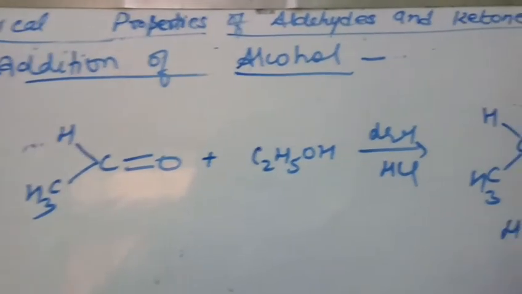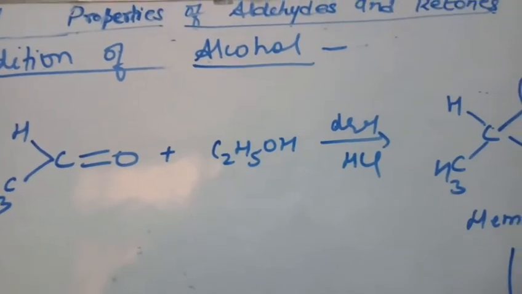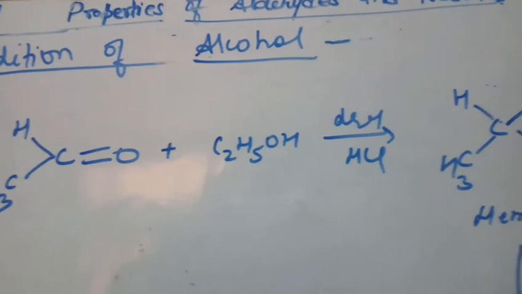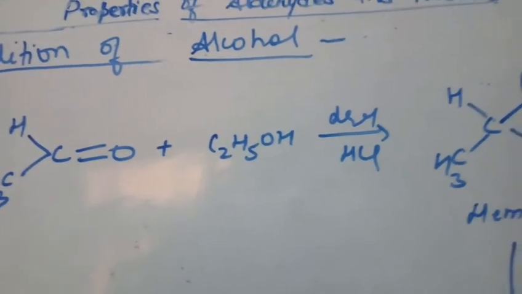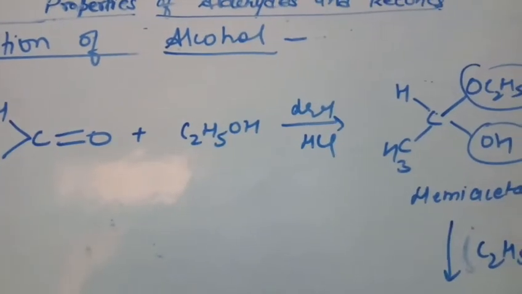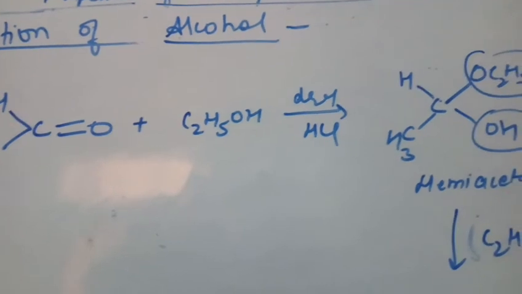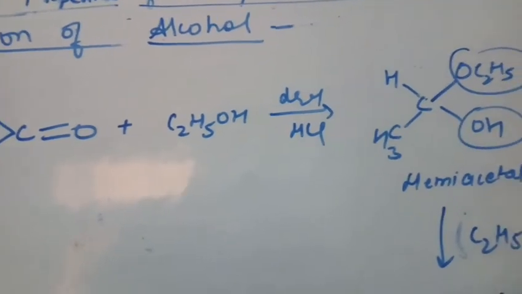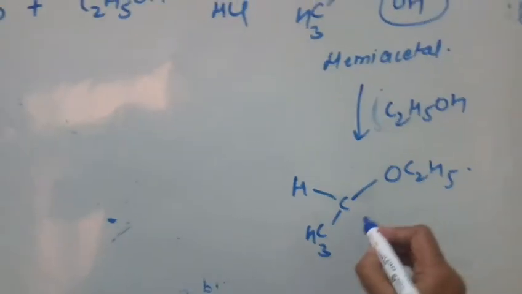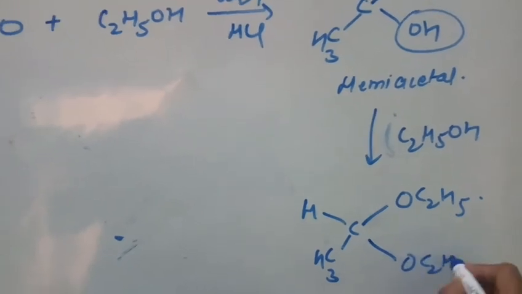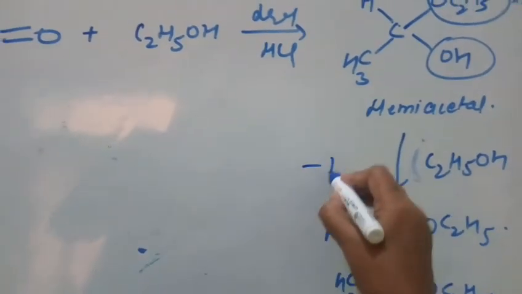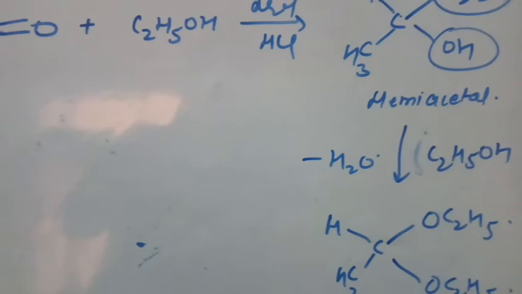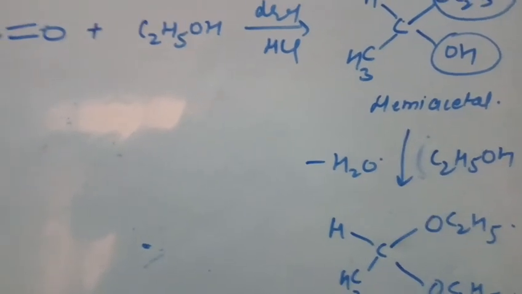Right, and then on further treatment with one more molecule of alcohol, that is C2H5OH, we get a dialkoxy compound. Water will be released. This dialkoxy compound is known as acetal.